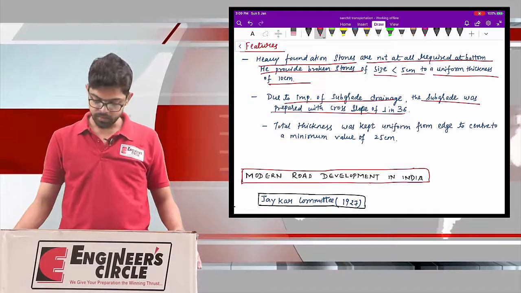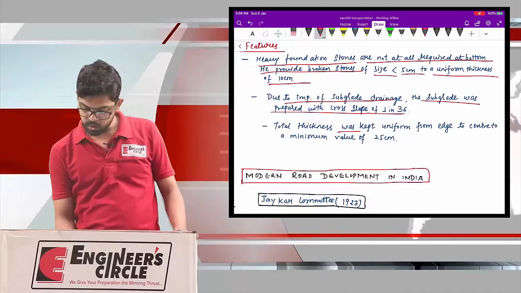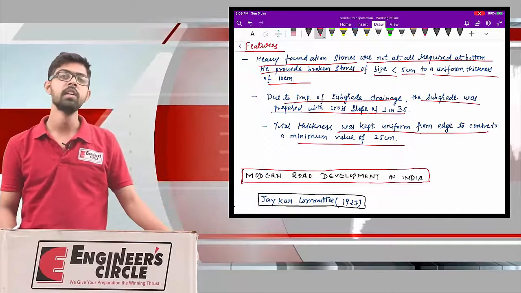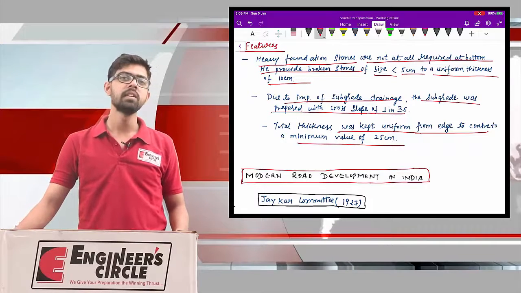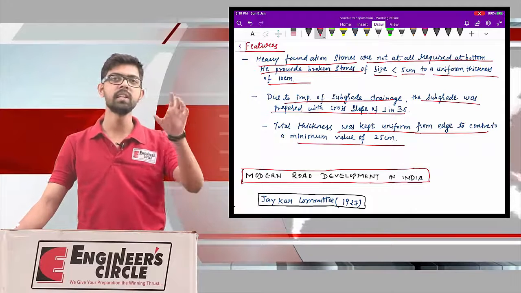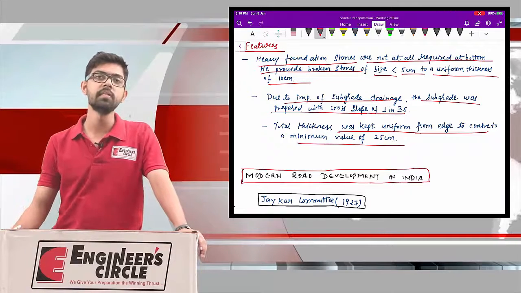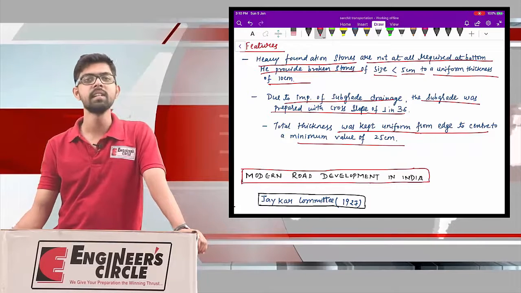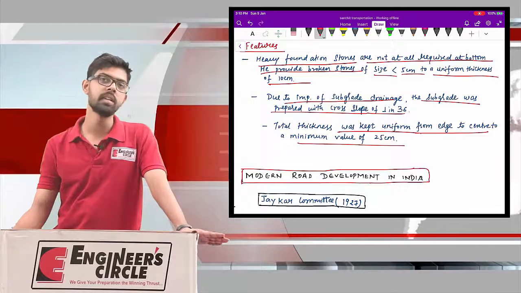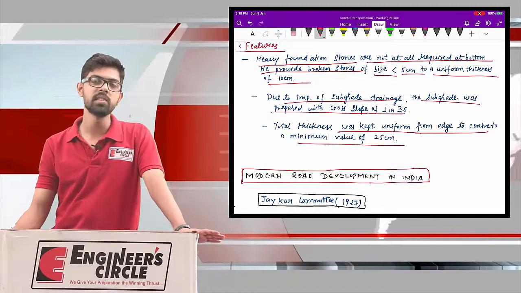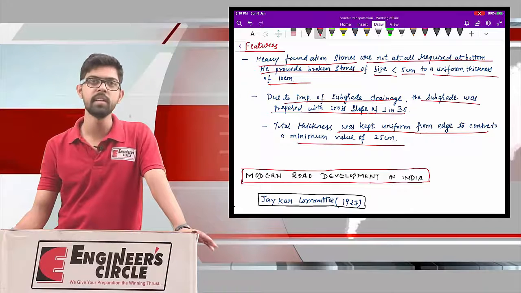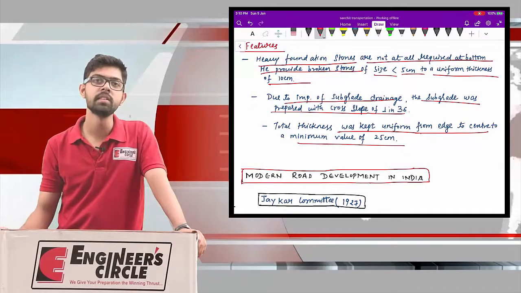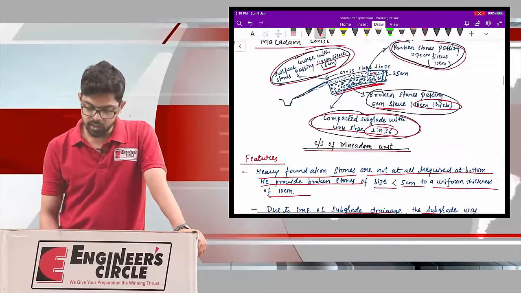Now the total thickness was kept uniform from the edge to the center, with a minimum value of 25 centimeter. So in the Macadam construction, there is not much variation in the thickness of your cross sectional profile. The thickness is kept more or less uniform right from the edge to the center, and that uniform thickness of approximately 25 centimeter is provided throughout the cross sectional profile of my road. So these are the major points of the Macadam construction.